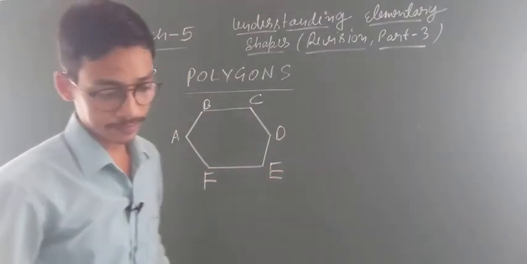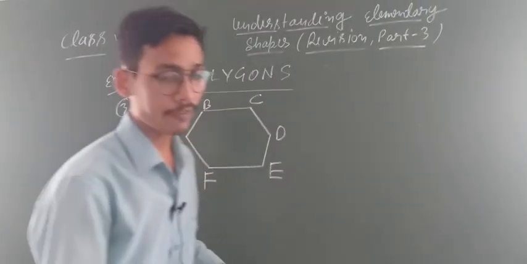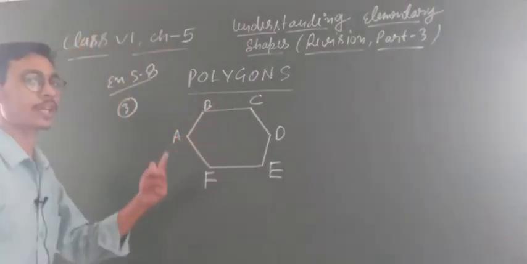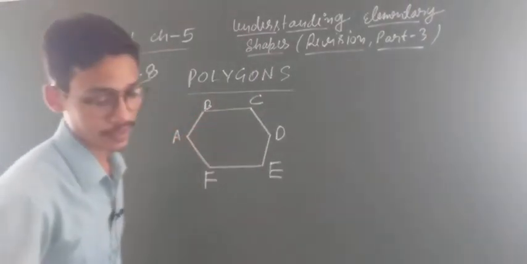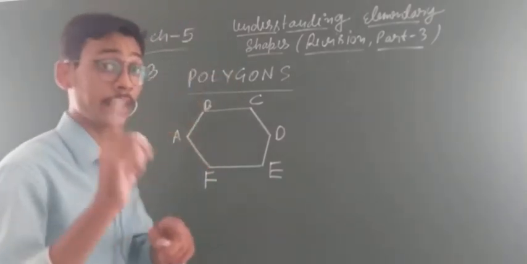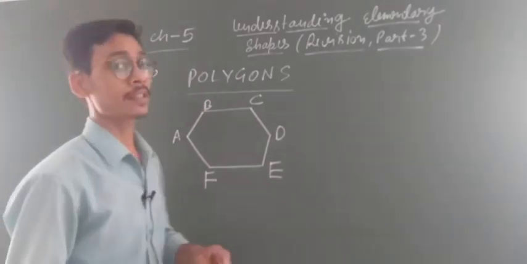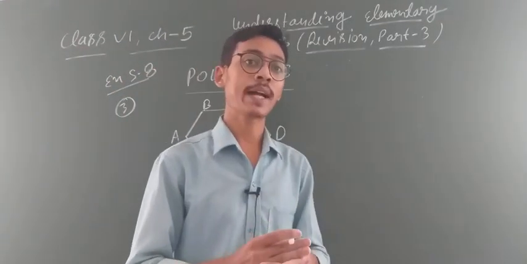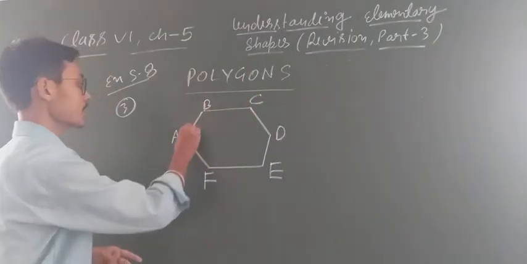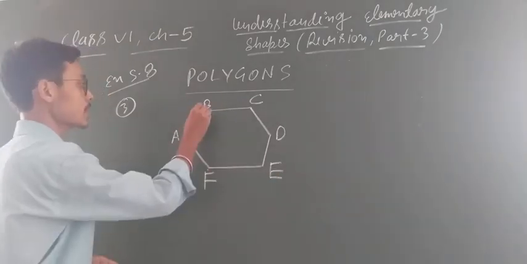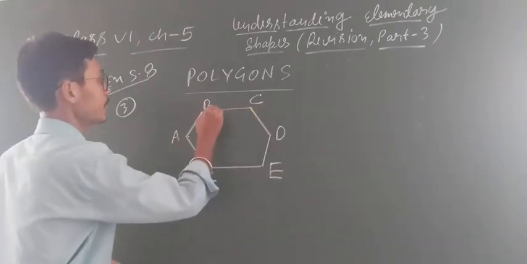Now, what is given? Connecting any three of its vertices. So look, there are 6 vertices, so connect any 3 vertices. And what is given? Draw a triangle, and you draw a triangle by connecting 3 vertices. A vertex means the common point of two sides. A, B, all are vertices because B is the common point of side AB and CD.